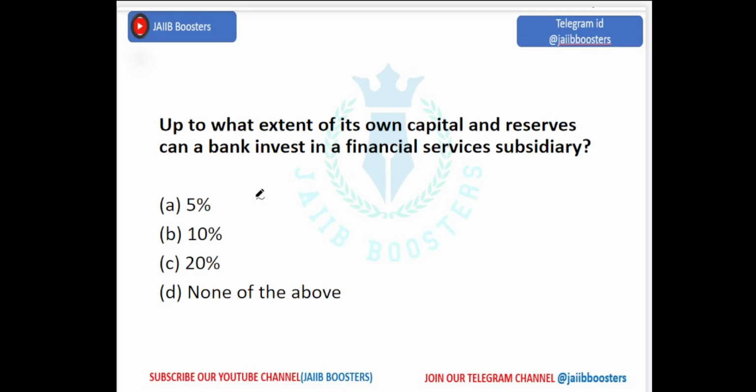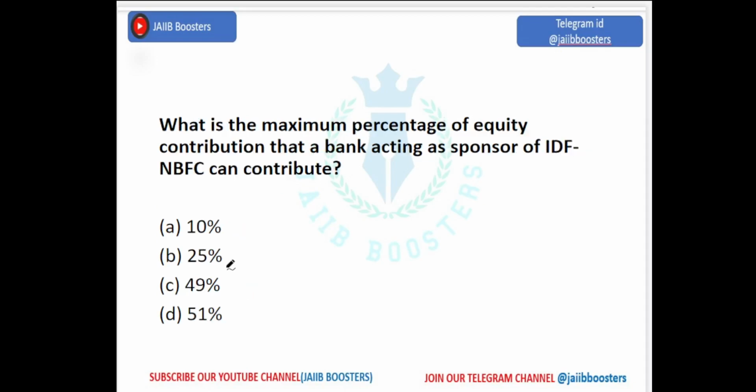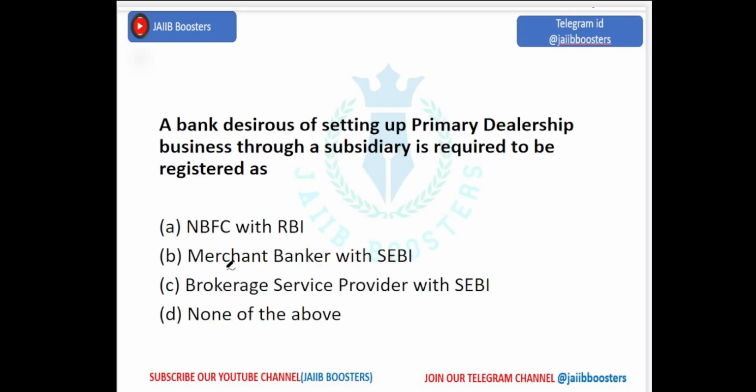Up to what extent of its own capital and reserves can a bank invest in a financial services subsidiary? 5, 10, 20%? None of them. It's 10%. What is the maximum percentage of equity contribution that a bank acting as a sponsor of IDF and NBFC can contribute? 10, 25, 49%, 51%. It is 49%. A bank desirous of setting up primary dealership business through a subsidiary is required to be registered as NBFC with RBI.